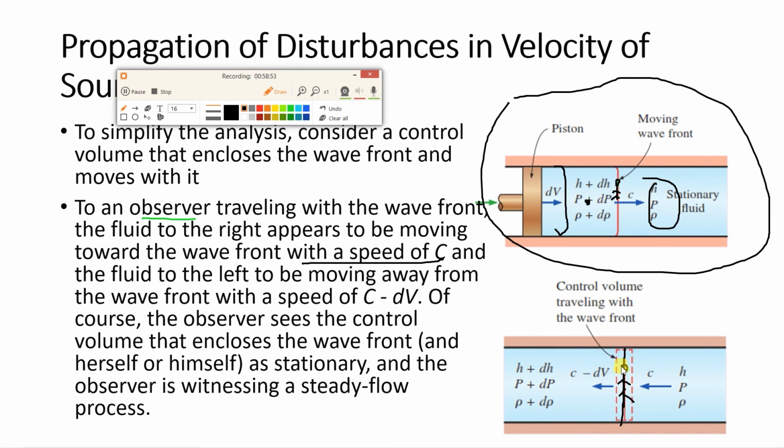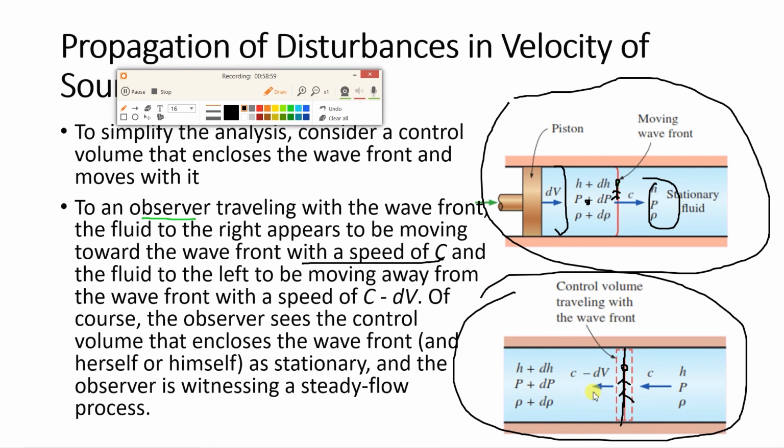So the same thing I have shown over here. Now in this figure I am making the wavefront stationary. This is the control volume and the fluid is moving in the opposite direction with sonic velocity capital C. On the left hand side, the piston is moving towards the right with dv. So what will be the velocity over here? It will be c minus dv. Why? Because c is towards the left and dv is towards the right. So this side you will get c minus dv. This I wanted to explain.